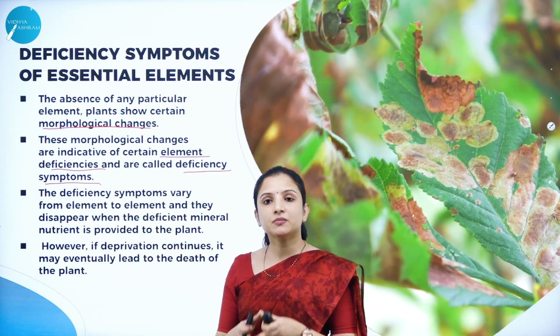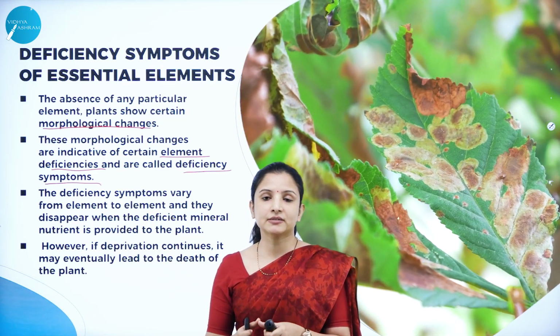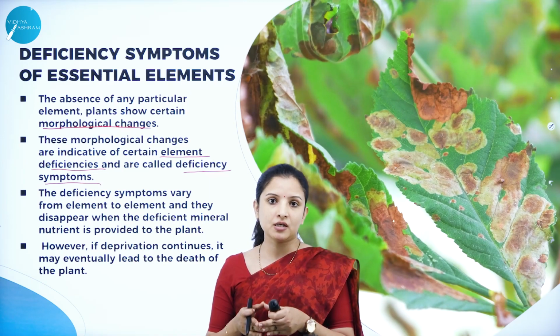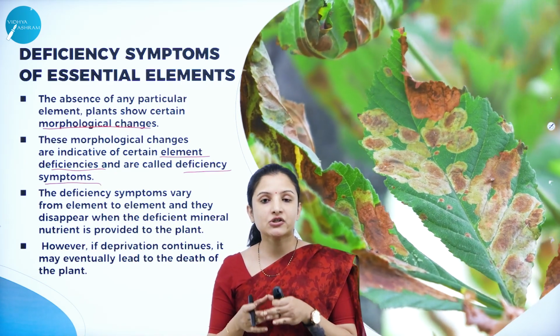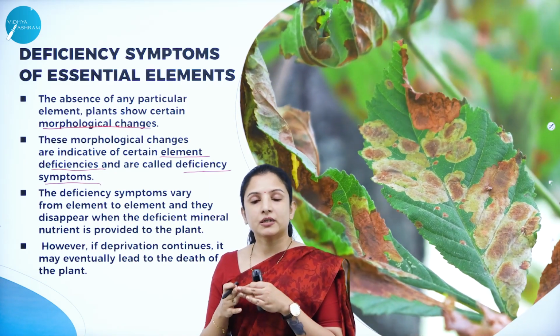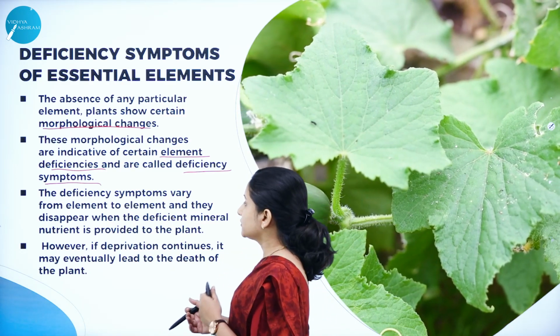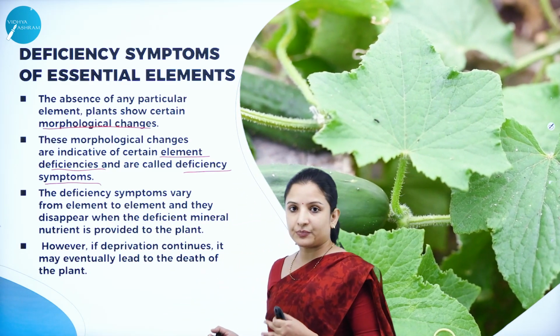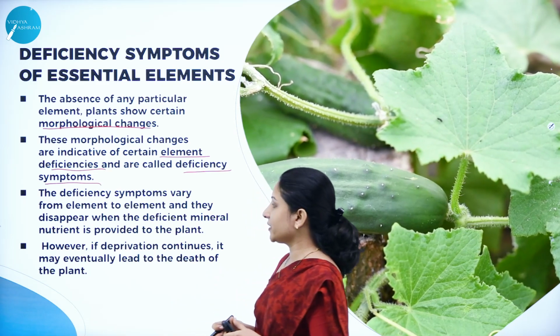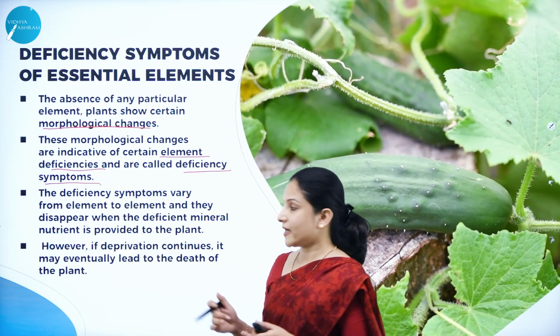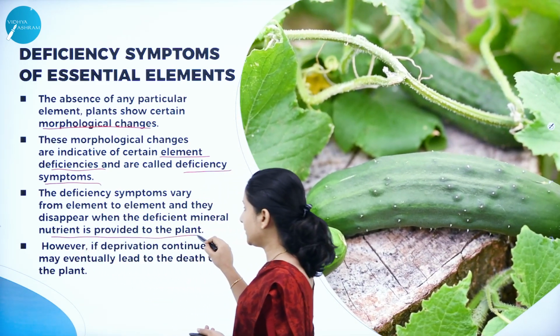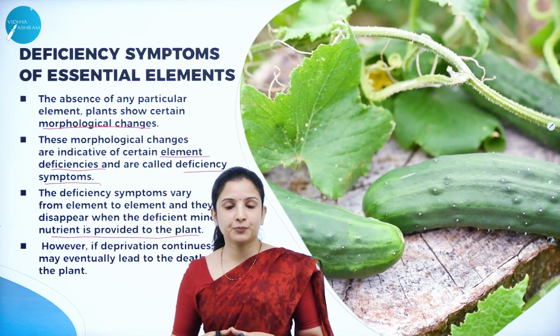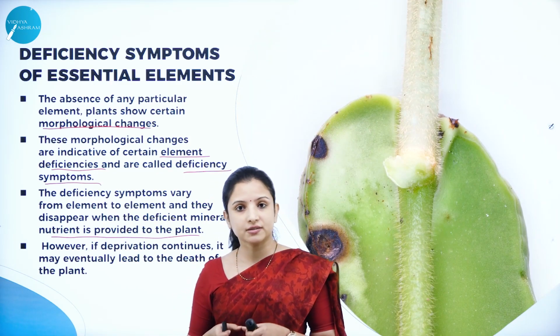So therefore, the symptoms that the plant exhibits when it is deficient in a particular nutrient or essential element vary depending on the essential element. And also, they disappear. The deficiency symptom can disappear when the proper nutrient is provided to the plant. It is not an irreversible process, but a reversible process.